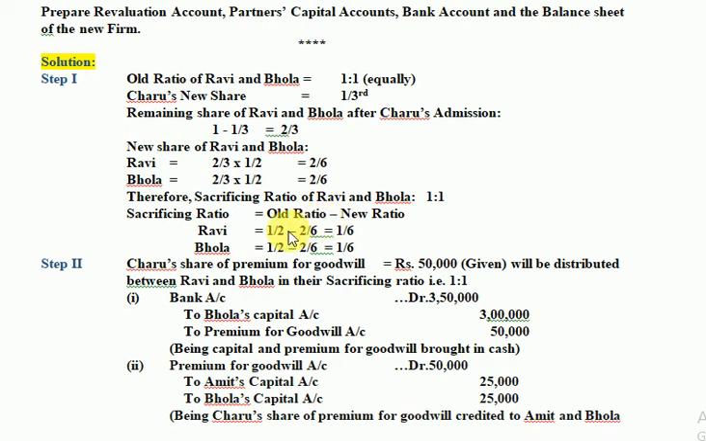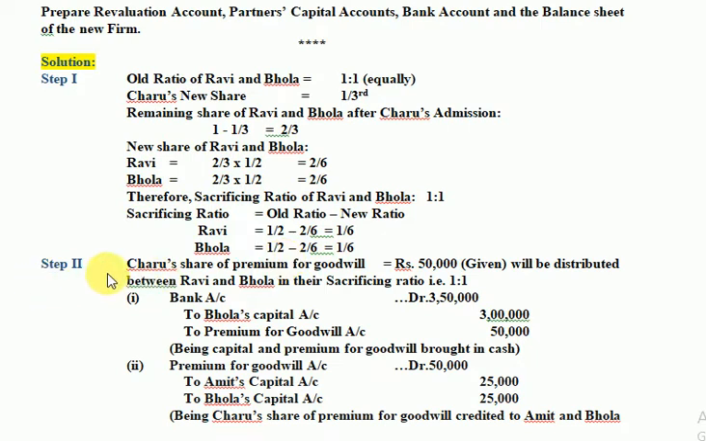We will subtract the new share from the old share, 2/6 minus 1/6, and we arrive at 1/6 and 1/6. The denominators being equal, the sacrificing ratio of Ravi and Bhola is 1:1, which they are going to utilize in the second step of goodwill treatment. So I hope this first step of calculating the sacrificing ratio is clear. Let's move on with the second step, which is the accounting treatment of goodwill.